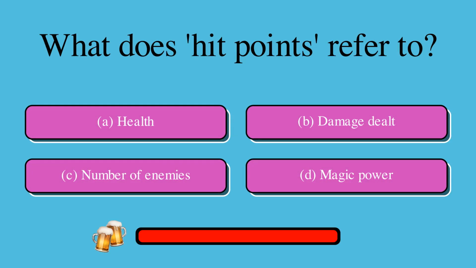What does hit points refer to? Is it A, health, B, damage dealt, C, number of enemies, or D, magic power? The correct answer is A, health.